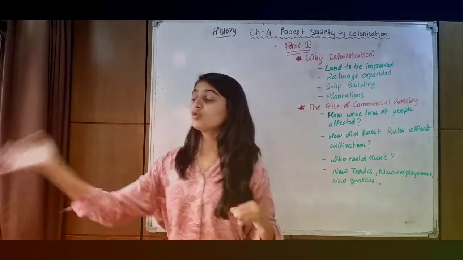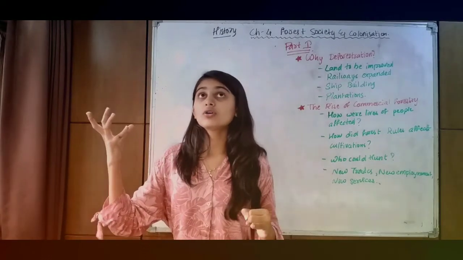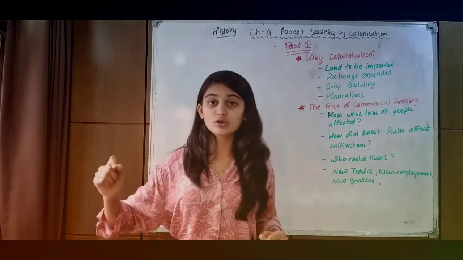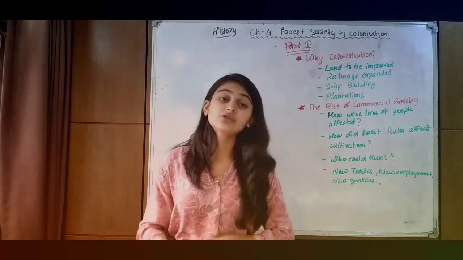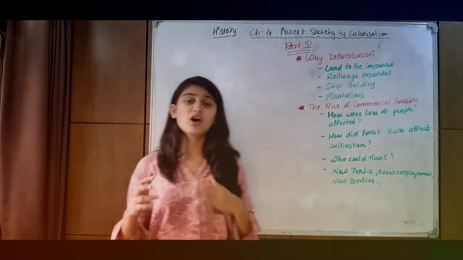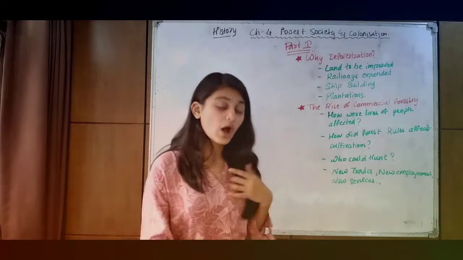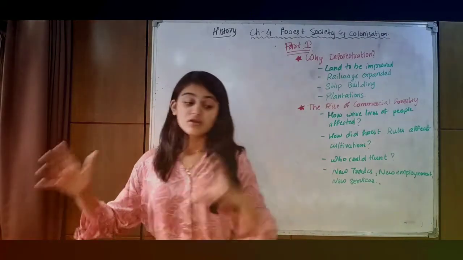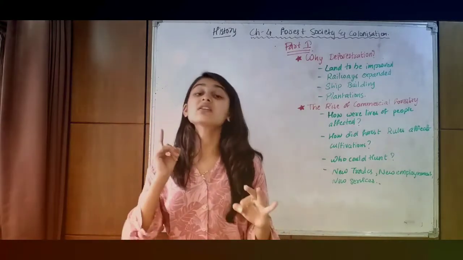Then as people move from one place to another, there was difficulty in collecting taxes. They could not note down the number of people who were shifting. Also, they did not want the resources of the forest to be spread among the commoners. So they stopped the practice of shifting cultivation, and they made three parts of the forest: protected forest, village forest, and reserved forest.